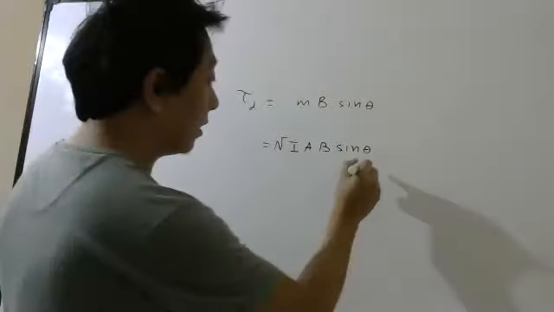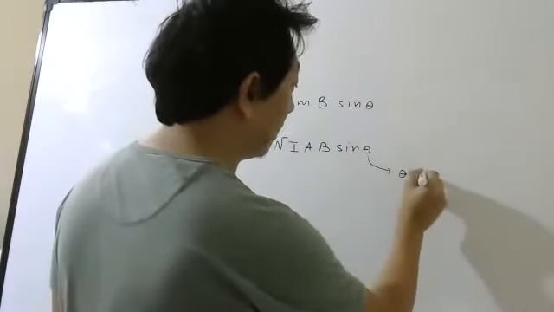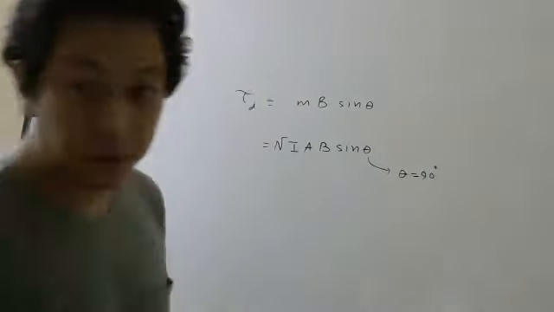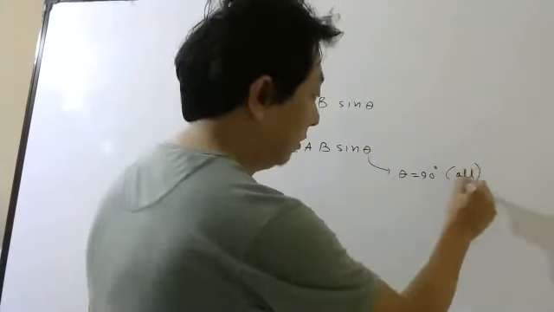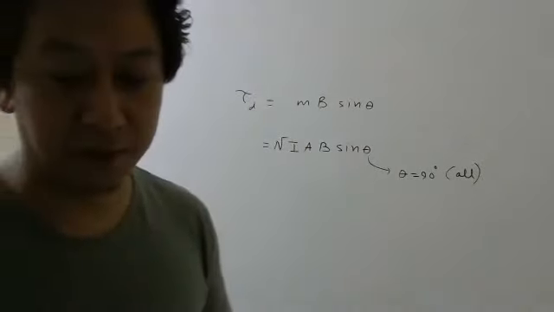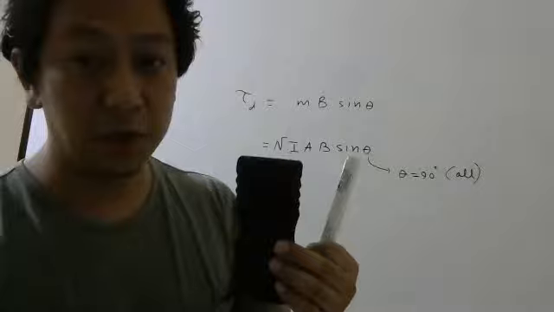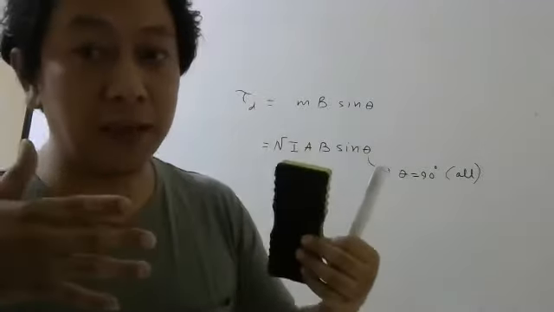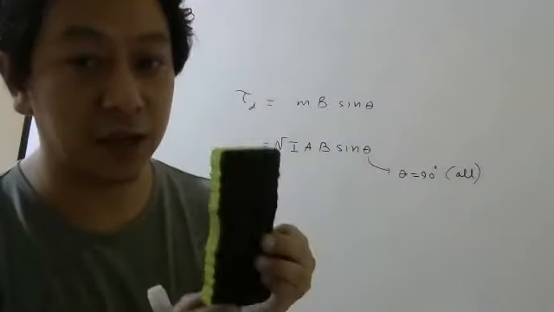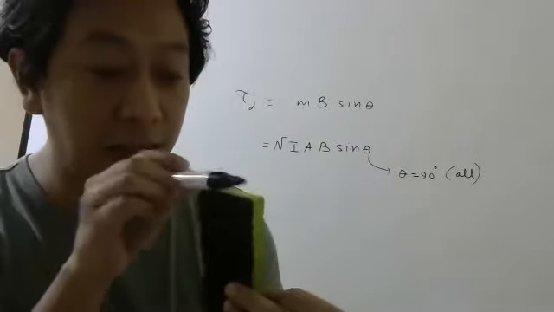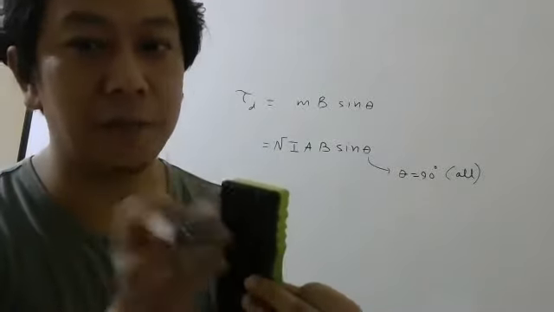Then if you remember, we made theta 90 degree throughout, at all times. Matlab, if this is the plane, we arrange the magnetic field in such a way that no matter whether the plane is here or here or here, the magnetic field is always parallel to the plane.